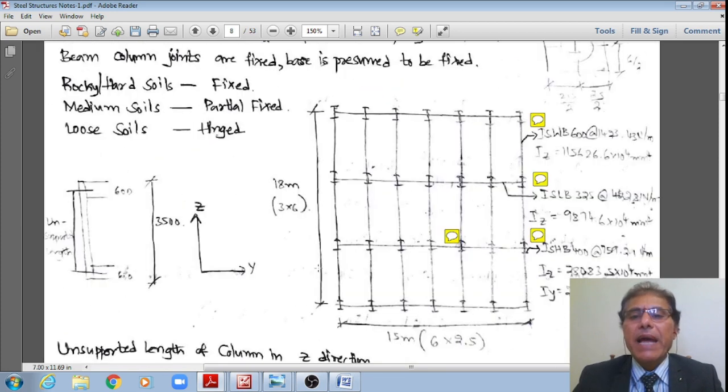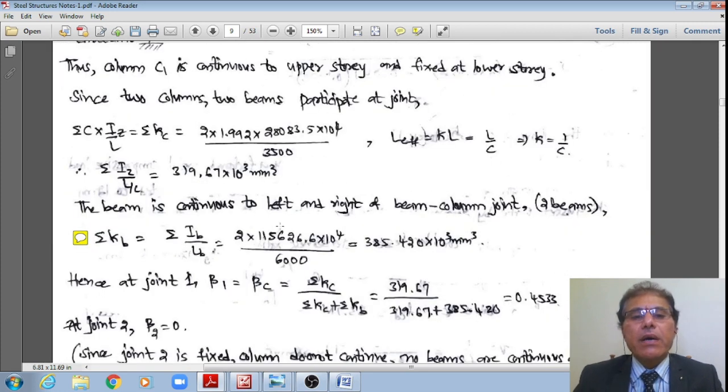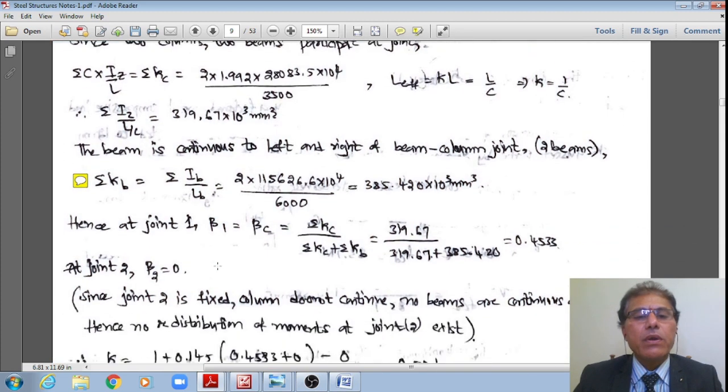Let us see in this plan, this is 6 meter. Please make a note, right? Therefore, if I divide with that, since there are two such beams, it works out to 285.42 × 10³ mm³. Therefore, now at joint 1, I do have this beta 1. Beta 1 is the summation of the stiffnesses of the columns divided by the summation of the stiffnesses of the columns as well as the beams.